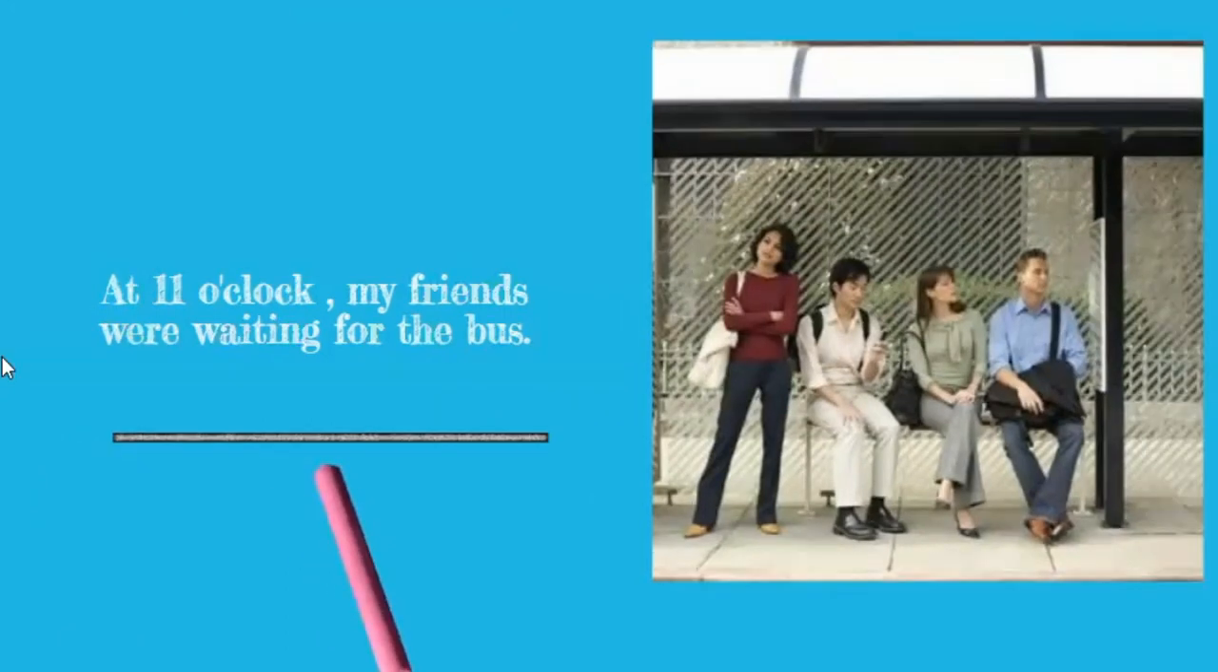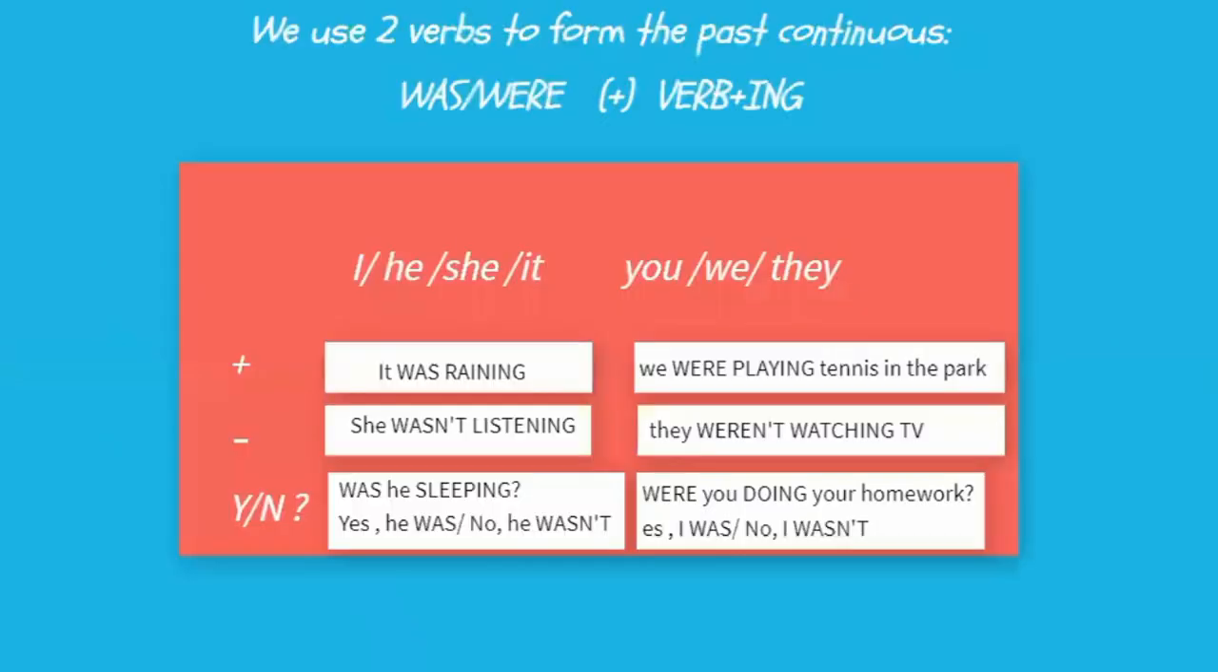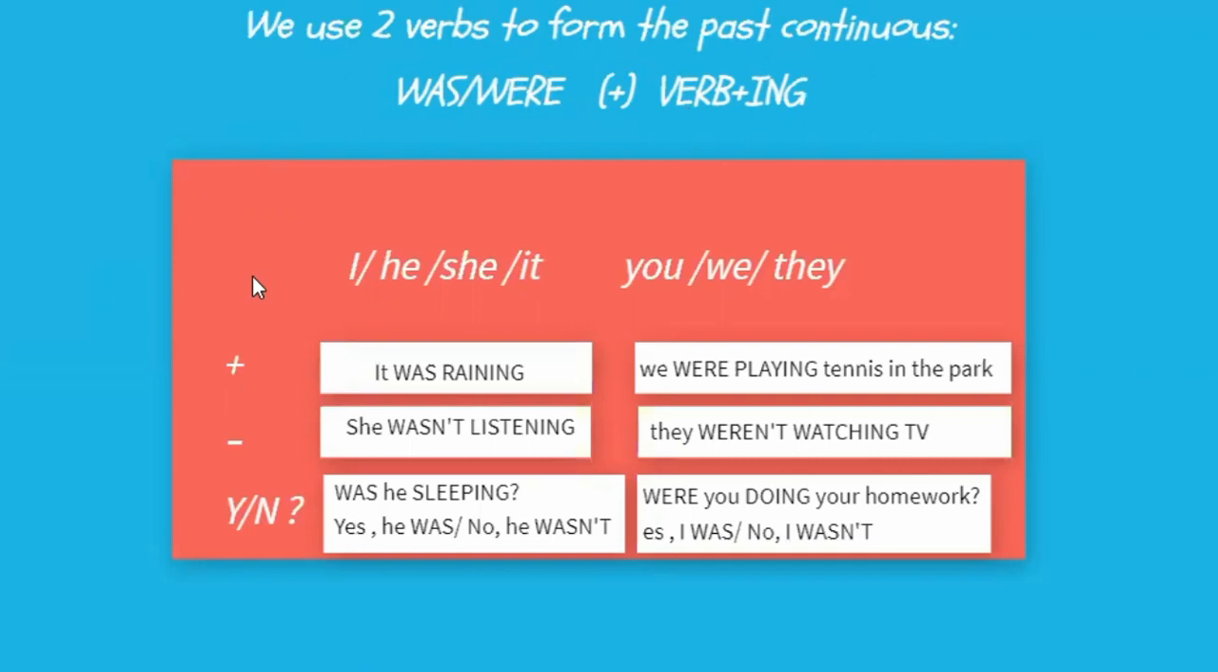When we talk about past continuous, we use two verbs to form it. So that means we need was or were plus the verb with an ing ending, right? The important thing to remember here is that was goes with I, he, she, and it, while were is used with you, we, and they, right?